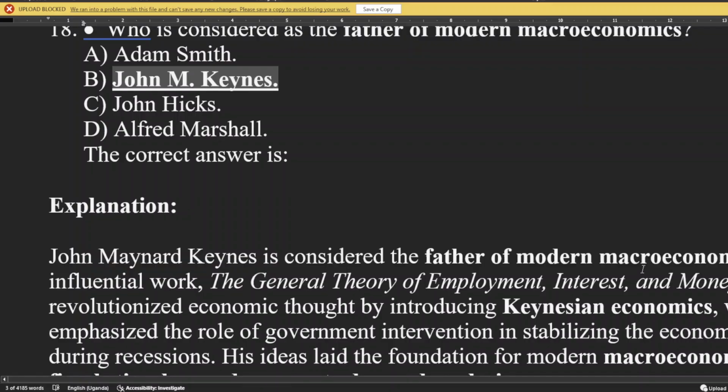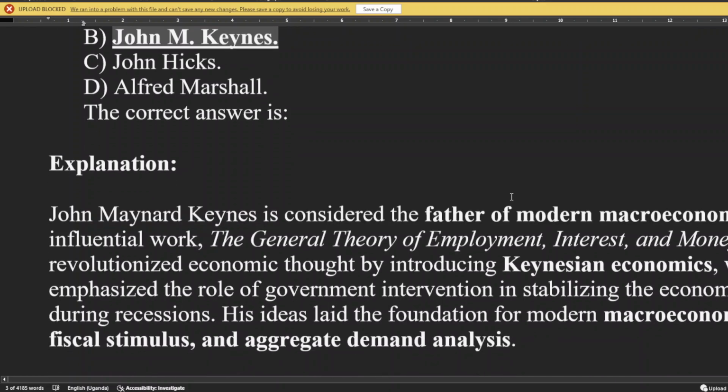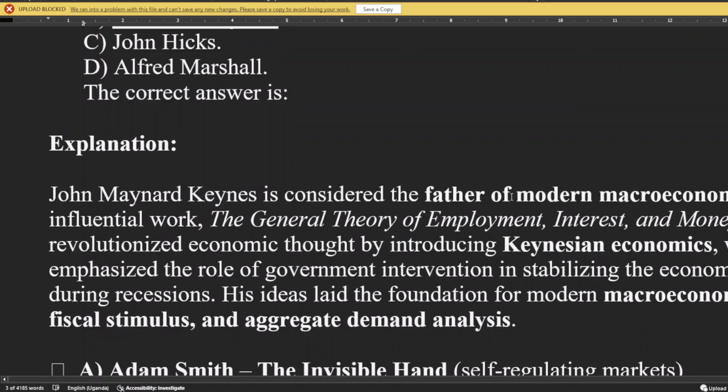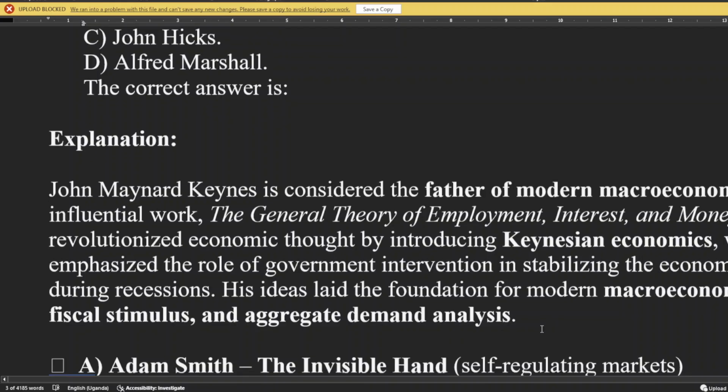He devised means of overcoming the Great Depression that America was going through, and he encouraged government intervention to rescue this terrible situation. So he revolutionized economic thought by introducing Keynesian economics, which emphasized the role of government intervention in stabilizing the economy, particularly during recession. His ideas laid the foundation for modern economic policies, fiscal stimulus and aggregate demand.